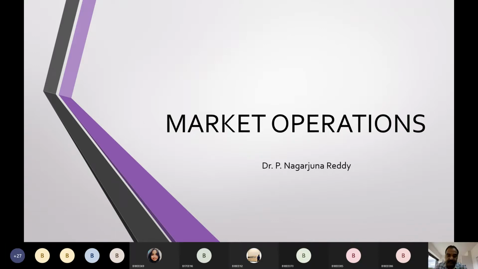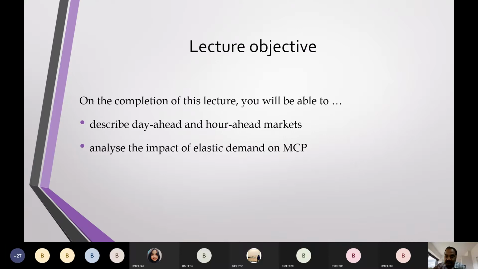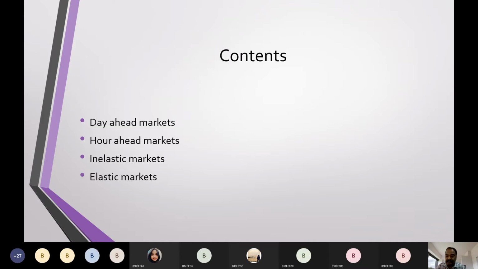Now moving ahead. Today we'll discuss day ahead and hour ahead markets. And if we have time, I hope I will explain to you the impact of elastic demand on market clearing price. We will discuss the elasticity of electricity demand, a completely new topic. We will see that. Okay. In the contents, I will first discuss the types of markets, and next we will go through the elasticity of electric power.